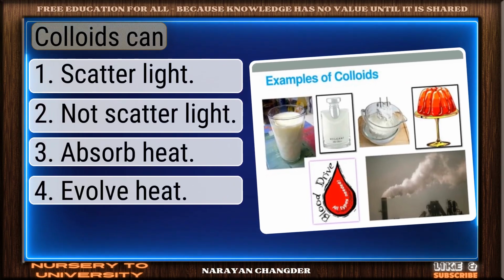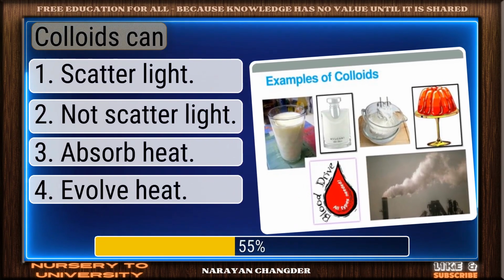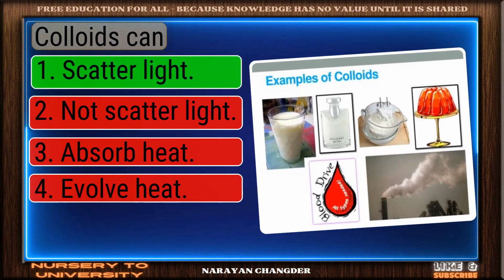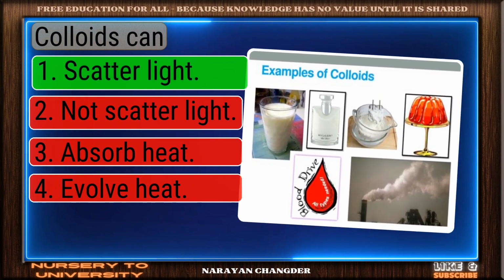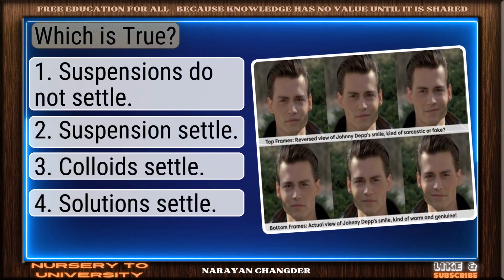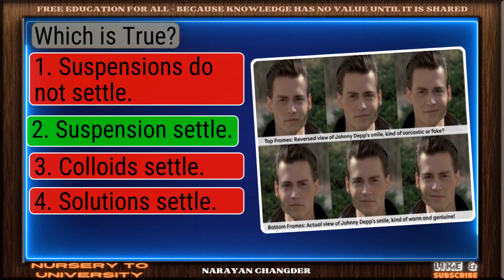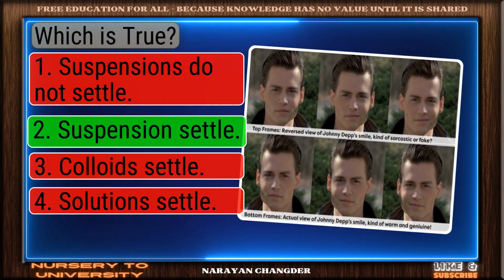Can you solve all these colloids questions? Colloids can. Correct response. Scatter light is the most accurate answer. Which is true? On track. Suspension settle is the correct answer.